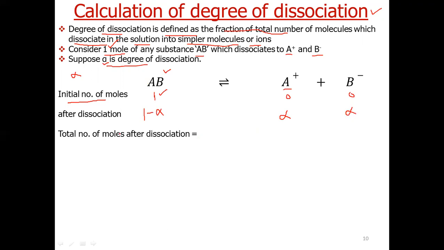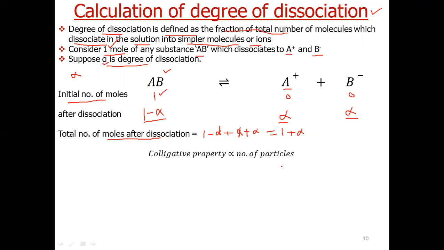So the total number of moles after dissociation, the moles that are undissociated plus dissociated, is equal to 1 minus alpha, we will simply add them, plus alpha plus alpha. So 1 alpha gets cancelled. So it is equal to 1 plus alpha.